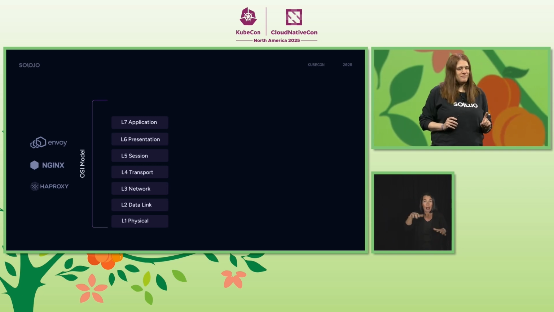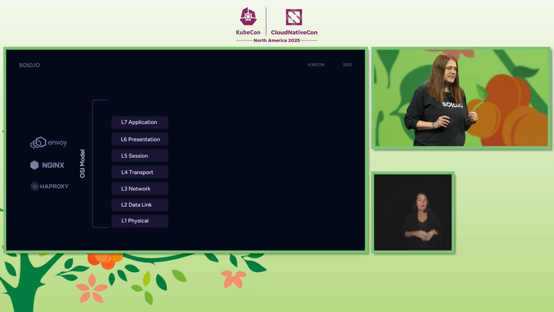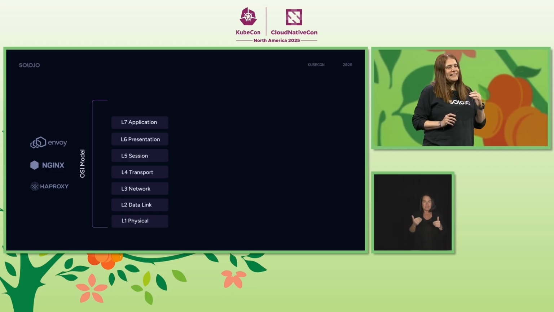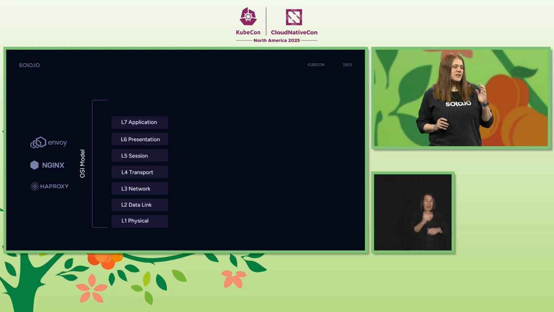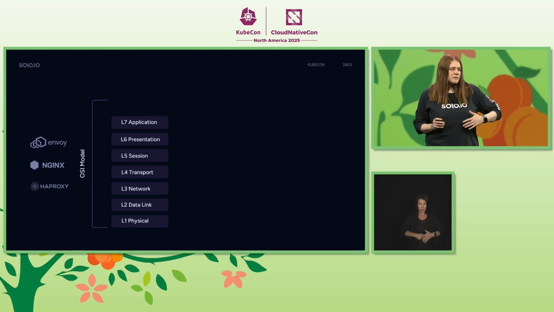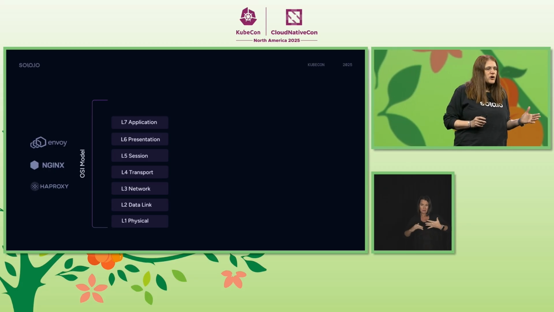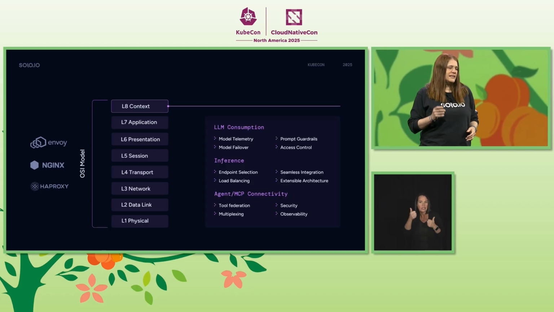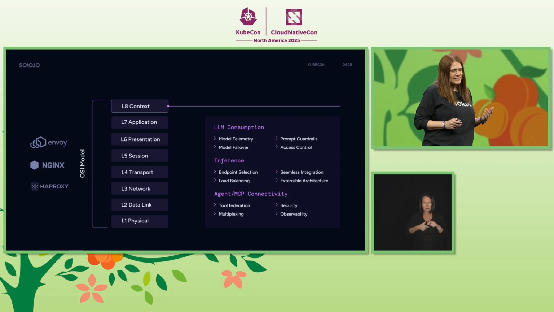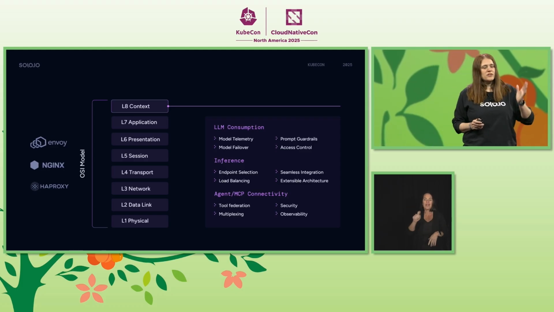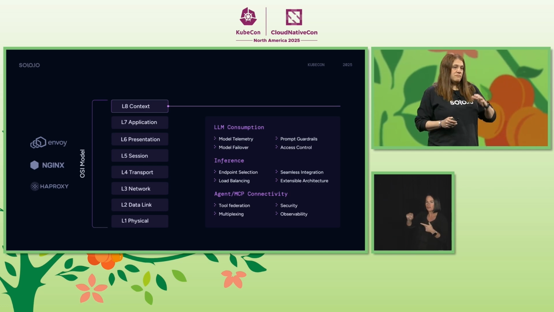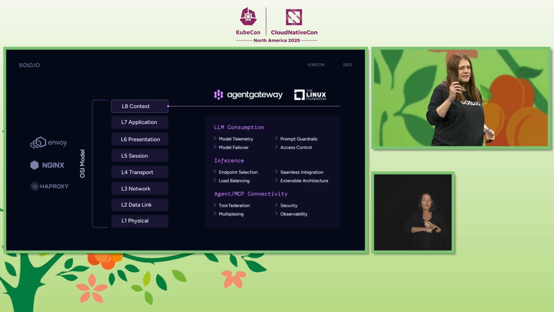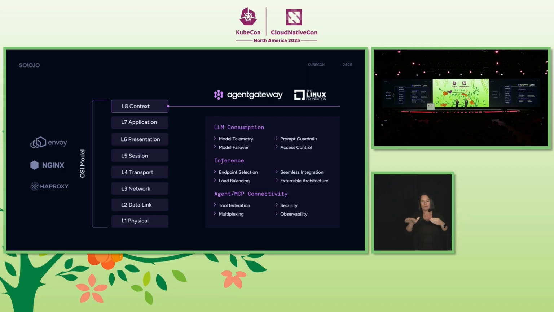So we made a decision. We basically made a decision to build, from the ground up, a data plane in Rust that will give us everything we need for AI. So we started, and of course, first, we needed to implement all the first layer 7 features, because AI workloads still need retry and timeout. Then we added what we're calling the 8th layer, the context layer, to focus on LLM consumption, inference, agent and MCP connectivity. We had support for Kubernetes Gateway API. We open sourced it, we call it agentgateway, and we donated it to the Linux Foundation for open governance.